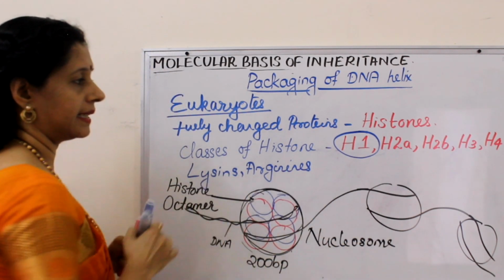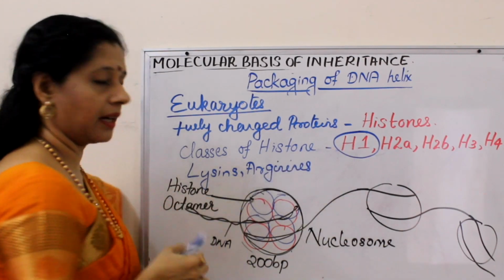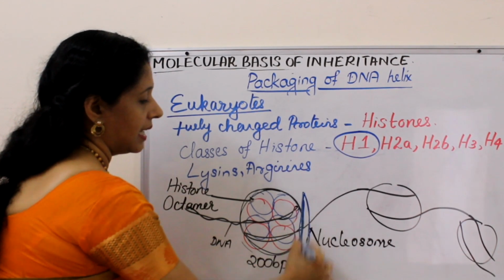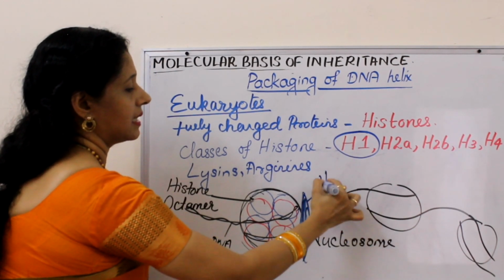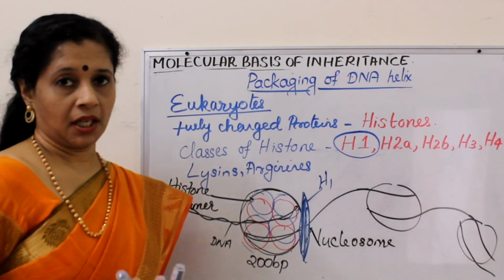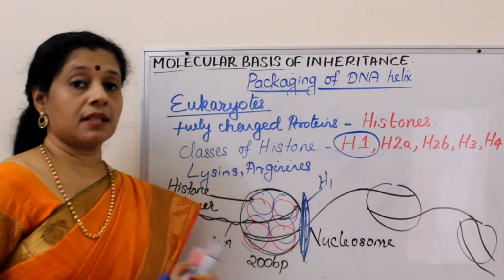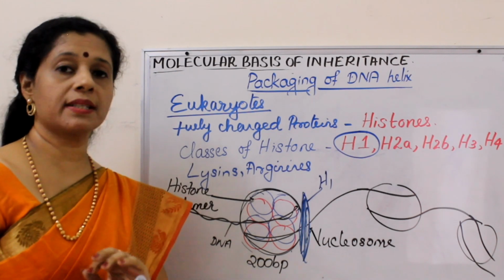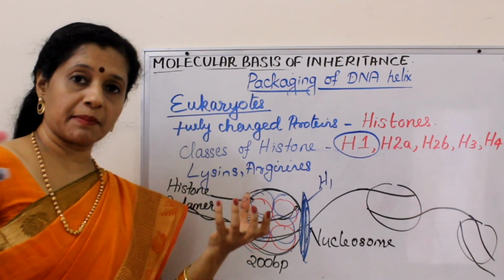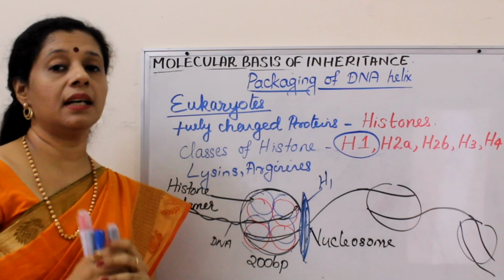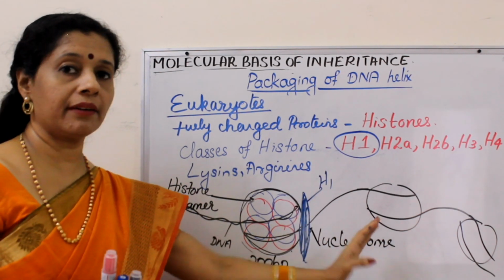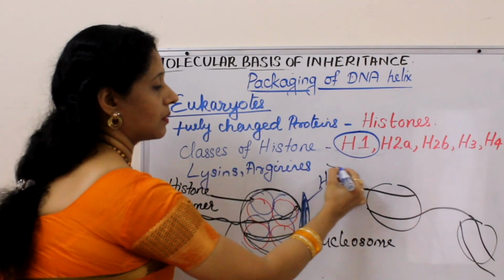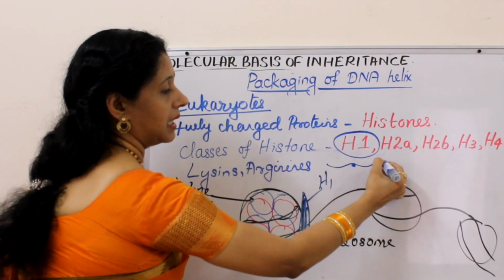Now just outside this, our H1 is also there for the packaging. For giving stability to this packaging, the H1 histone is also there just outside this octamer. So 4 histones form a histone octamer, 2 molecules each, and over there the DNA wraps around, thereby reducing the length of the DNA. But this is not enough. Now if you look under the microscope, this will appear like this, a thread with a bead.